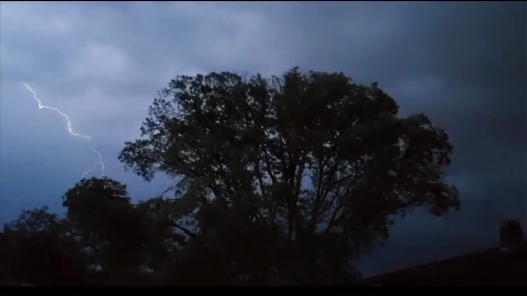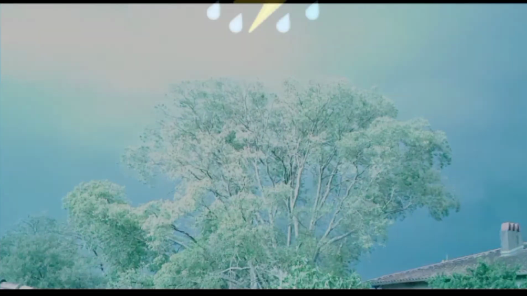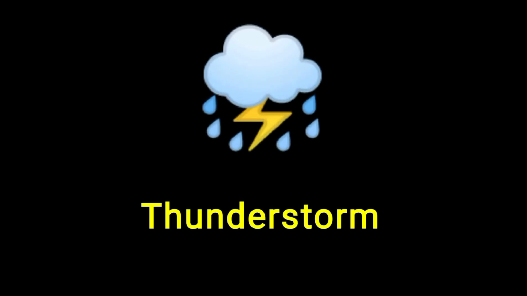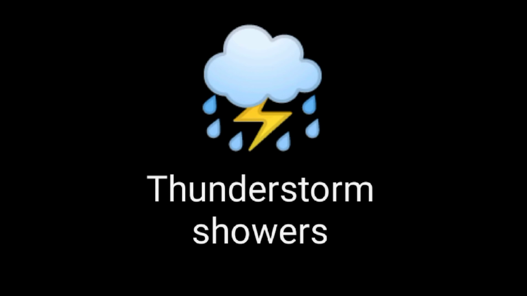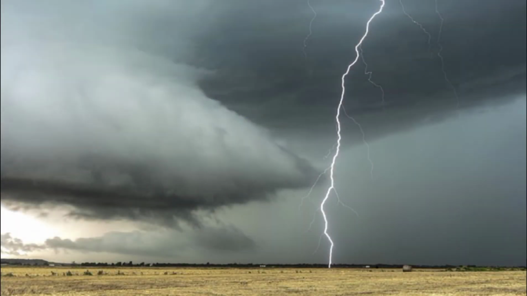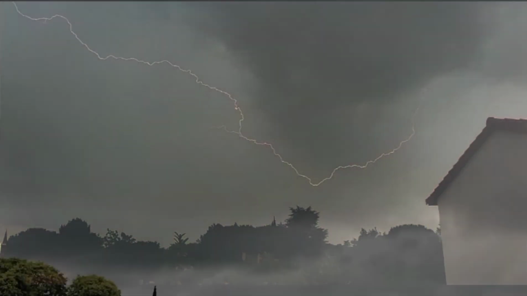Now, children, I will show the symbol for thunderstorm weather. Blue raindrops falling from a cloud with a yellow flash of lightning is the symbol of thunderstorm weather. It is also called thunderstorm showers. Children, how do we know if lightning is nearby? If we see dark clouds, we can expect lightning.